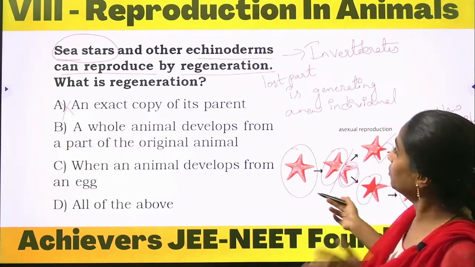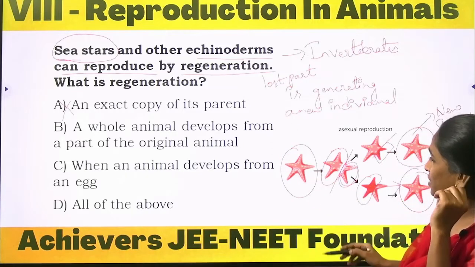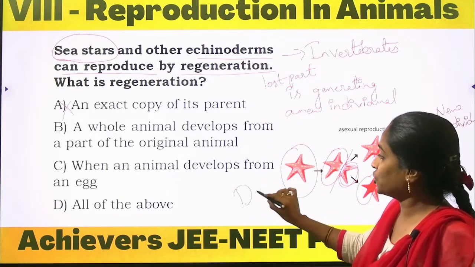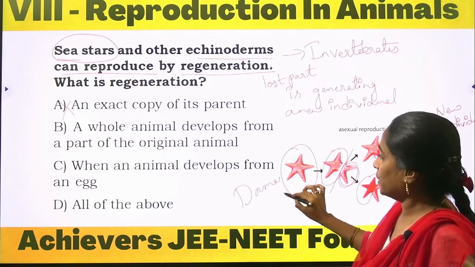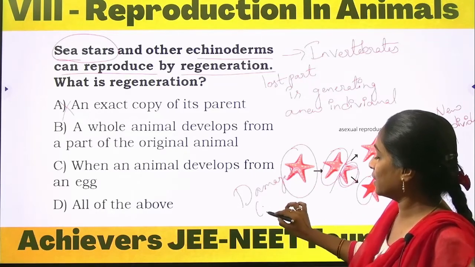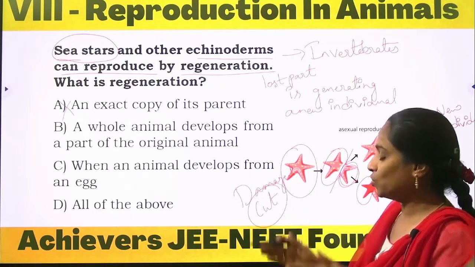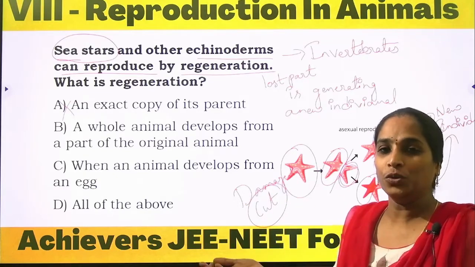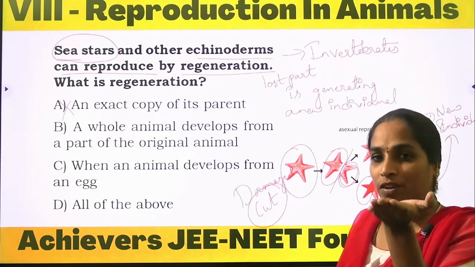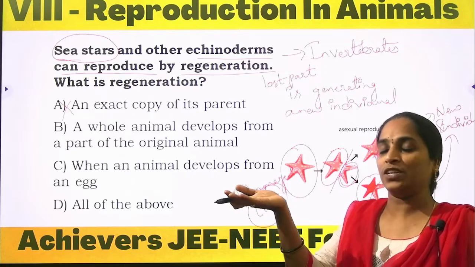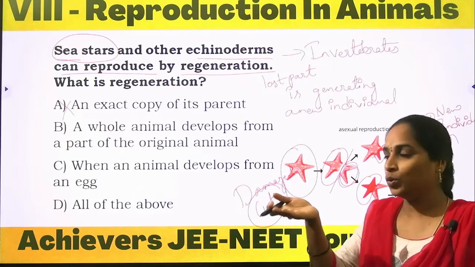But coming to the regeneration process, here the damaged part, damage in the sense of the cut region, okay, so as the organism is splitting into two, this organism develops into a new one, and even this split will also be developing into a new one.